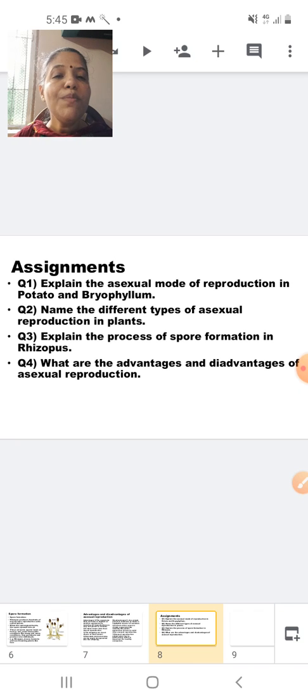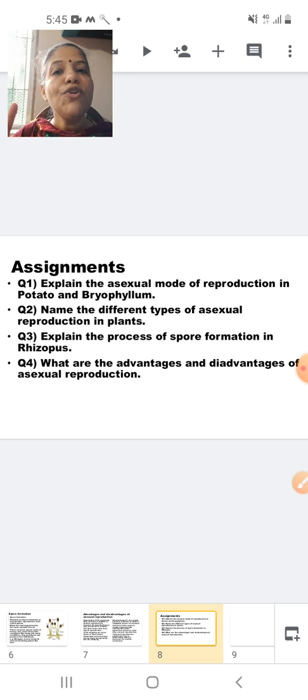Explain the asexual mode of reproduction in potato and bryophyllum. So please explain that potato is a stem, the notches are there, the eyes are there, and the eyes propagate to form a new plant. In bryophyllum, on the notches in the margin, the leaf buds are there that, when they touch the moist soil, give rise to a new plant. Name the different types of asexual reproduction in case of plants. Asexual reproduction, that is natural vegetative propagation and artificial vegetative propagation.